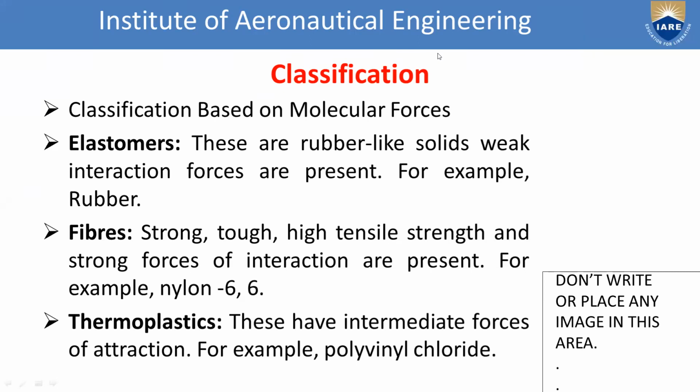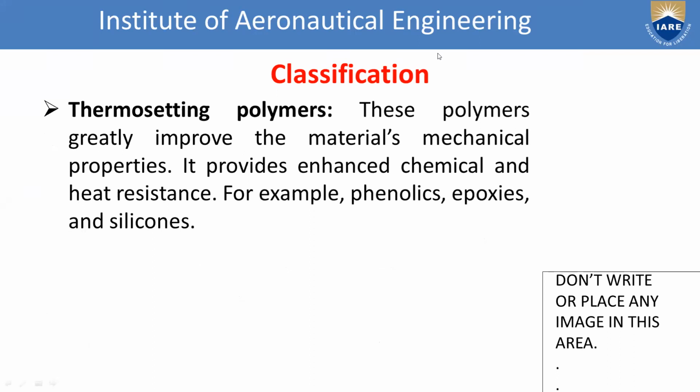What are the examples for thermoplastics? PVC. What are the examples for thermosetting? Phenolics, epoxies, and silicones. Out of all, which polymers are more stable? Thermosetting polymers, because they involve which chain? Cross-linked chain. Very good.